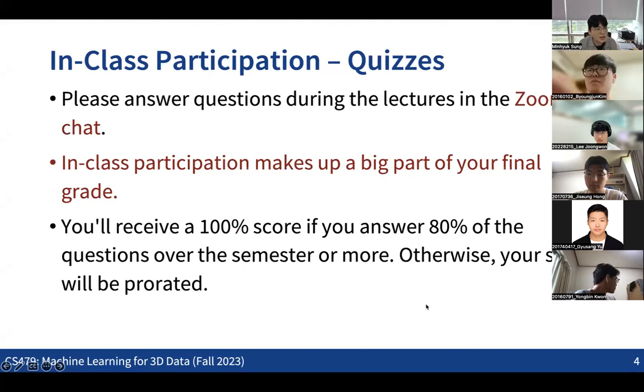Also, as I said in the previous lectures, we have some quizzes during the lectures, and answering these quizzes is a really big part of your final grade. If you do not answer at least 80% of the quizzes, then you may not be able to get the full score for participation, and this will result in some downgrading in your final grade. Please participate in all the quizzes during the lectures.